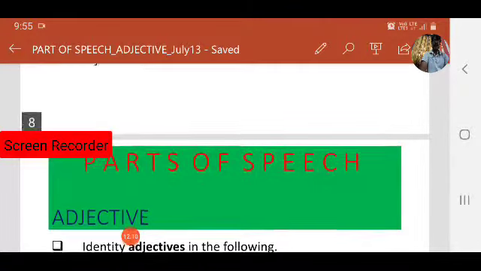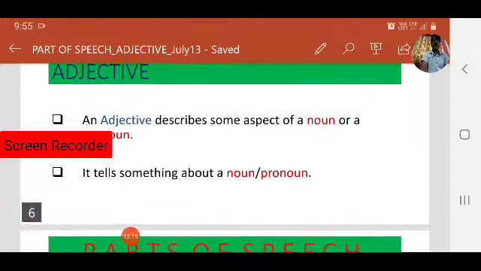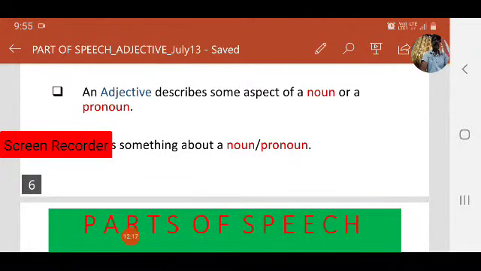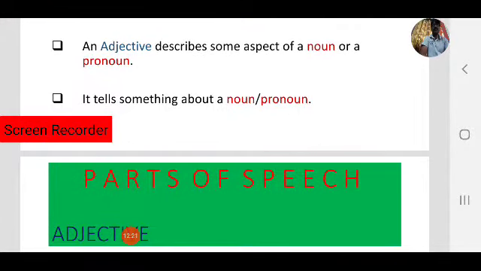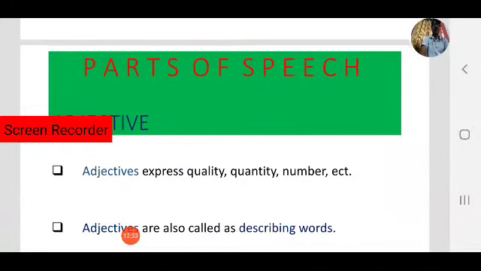Before that, what are adjectives? An adjective describes some aspect of a noun or pronoun. Keep this point in mind and observe in the sentences. They tell something about a noun or pronoun.